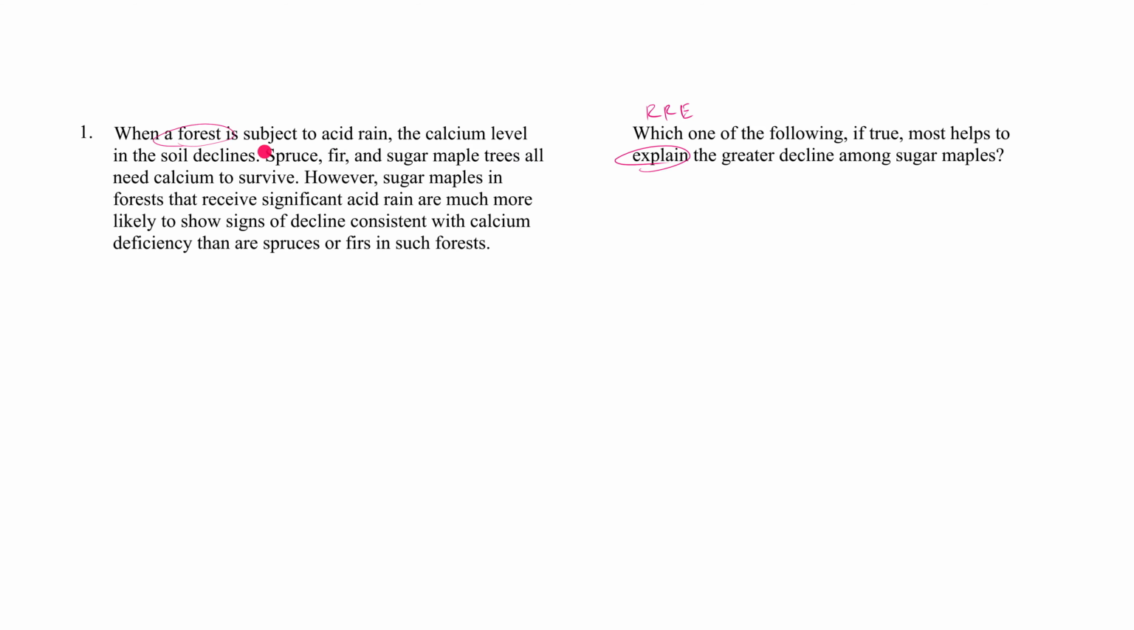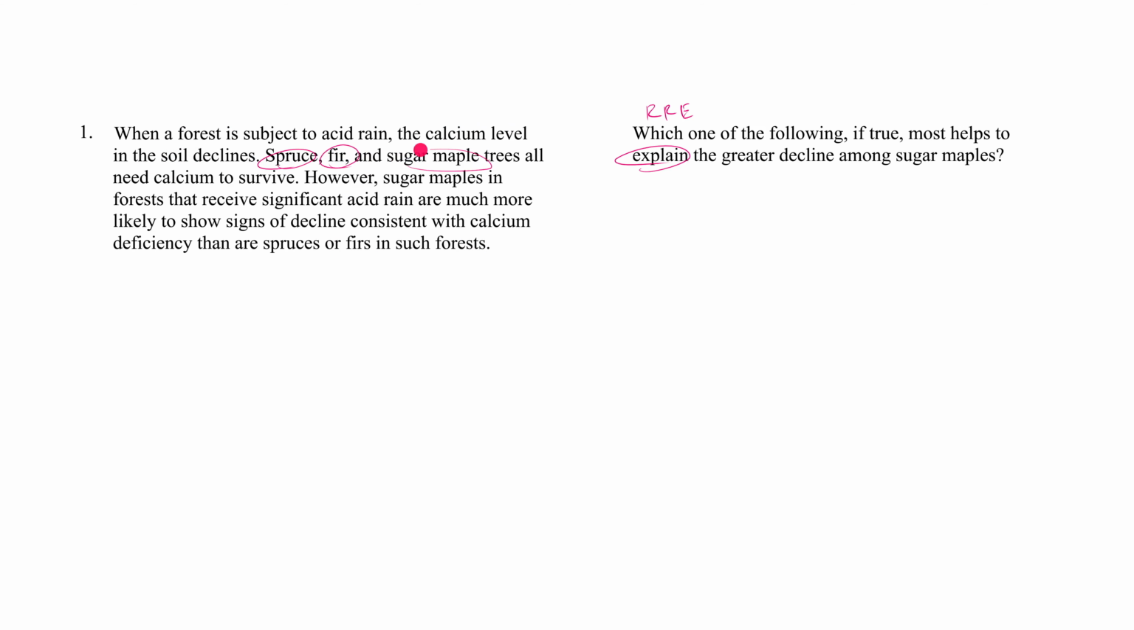You can conjure up the image of a forest. Now just conjure up some acid rain falling in the forest. And now think of the soil, right? There's stuff in the soil. One of the things in the soil is calcium. And the first sentence is telling you the calcium levels are decreasing. There's less calcium in the soil because of the acid rain. Fine.